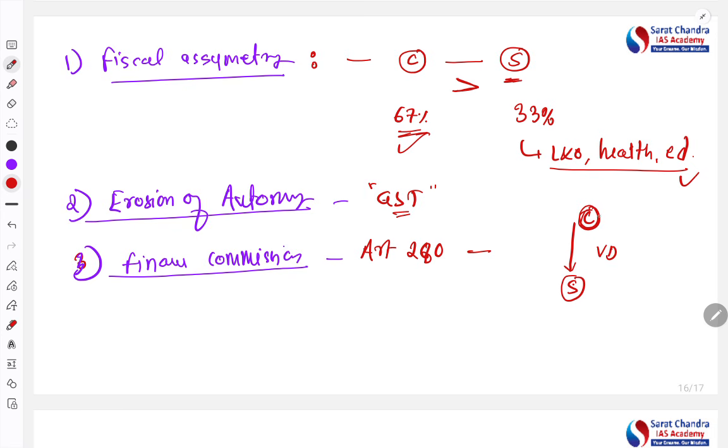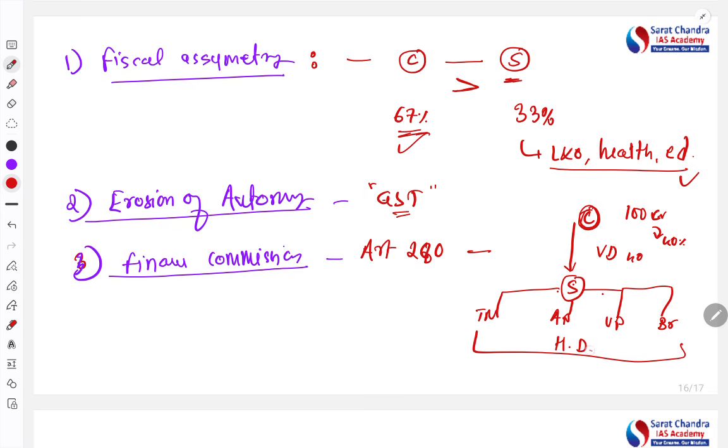That is, dividing the proceeds. Let's say 100 crore is collected, how much will be given to the state and how much will be kept by the center. Let's say they have recommended 40%. Now the 40 crore will be given to the states. Out of this 40 crore, how much will be given to Tamil Nadu, how much to Andhra Pradesh, how much to Uttar Pradesh, how much to Bihar? This is called as what? Horizontal devolution. That is also decided by the Finance Commission.